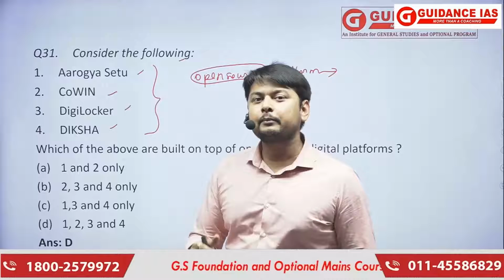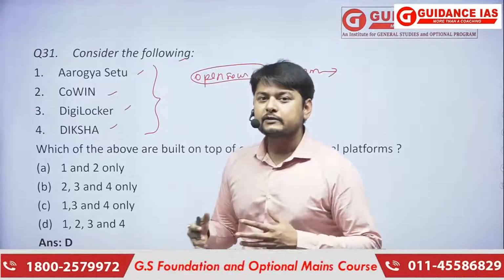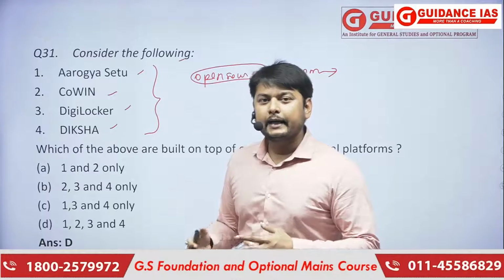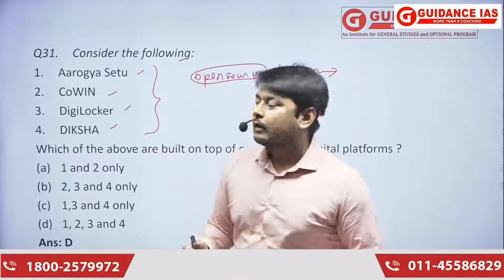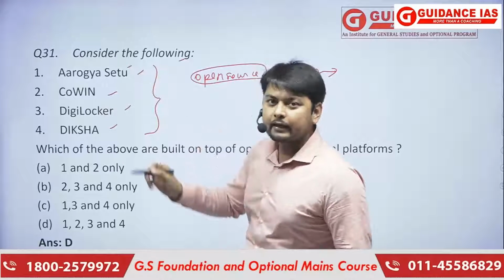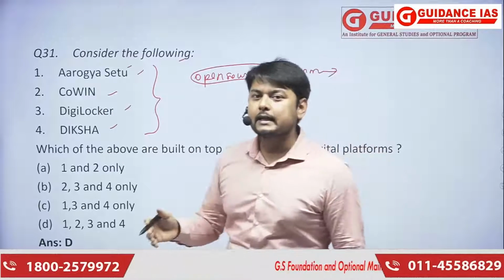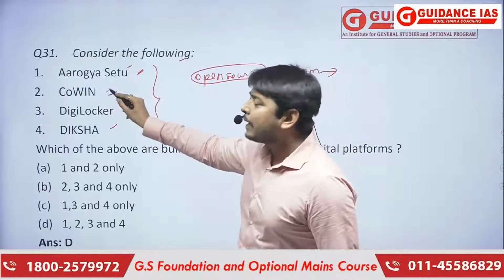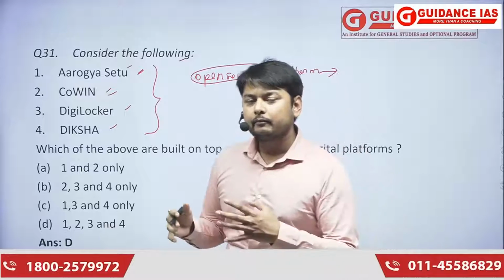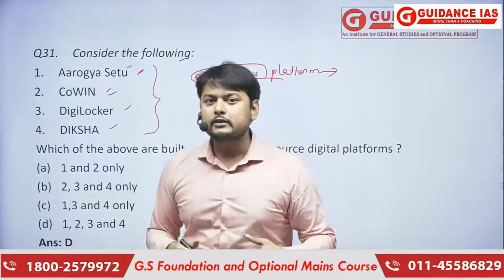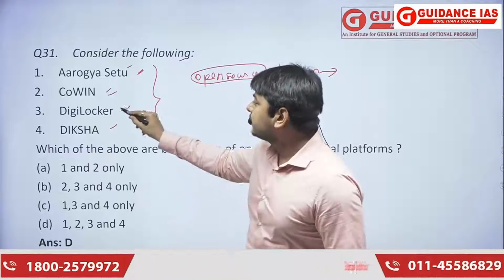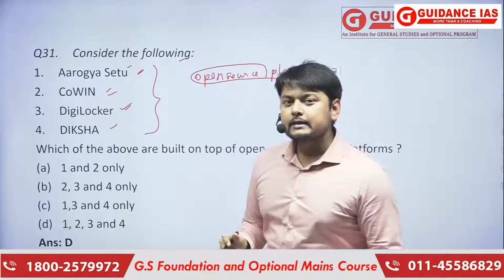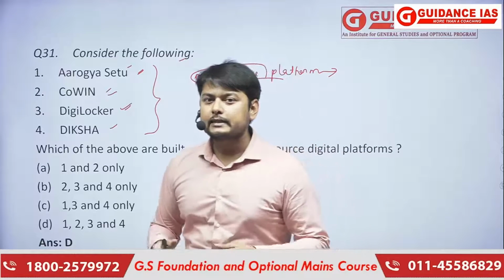It cannot be made completely public, but some data can be made public. For example, how many people have taken the first vaccine, then the second vaccine, can be taken out from this app. Then through the CoWIN app we can book or see the status of vaccinations. Then DigiLocker is the app where various documents can be stored.